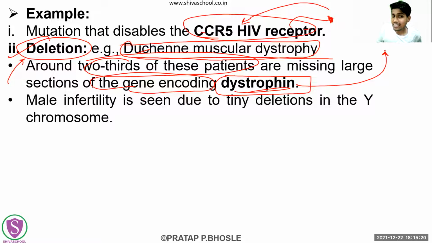Male infertility is also seen due to tiny deletions on the Y chromosome. Because of the deletions on the Y chromosome, there is male infertility. This is the example of the deletion. Some particular fragments of the gene get deleted.